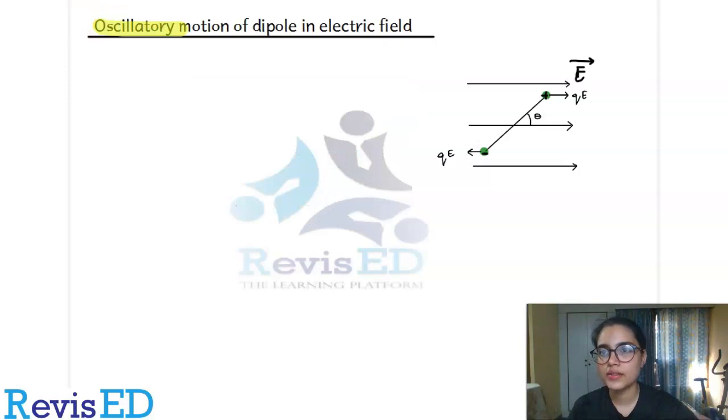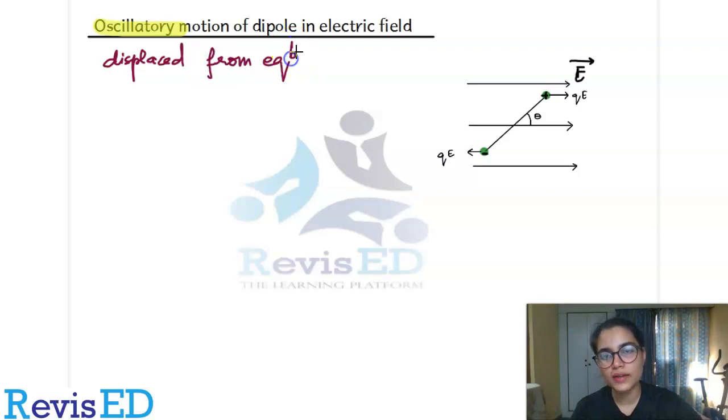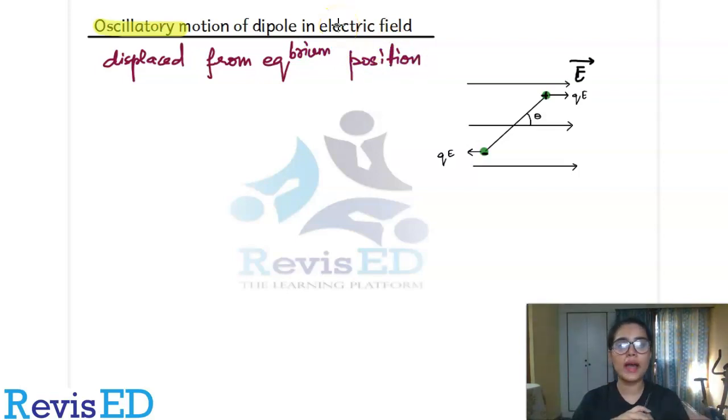The oscillatory motion of a dipole system occurs when the dipole is displaced from its position of equilibrium. So the very first point to keep in mind is that it is displaced, हमने उसको हिला दिया, right? Displaced from equilibrium position. Whenever you disturb anything from its equilibrium position, meaning its stable state, it tries to move again and again so that it can come back to its original position. So this is what we are doing over here. There is some disturbance due to which it gets displaced from its equilibrium position.